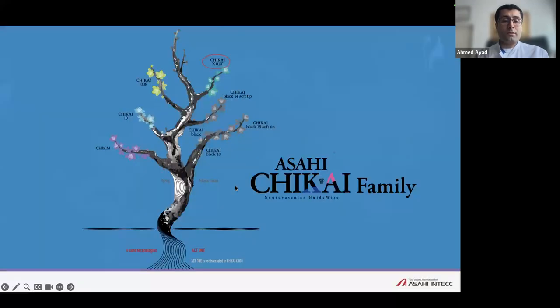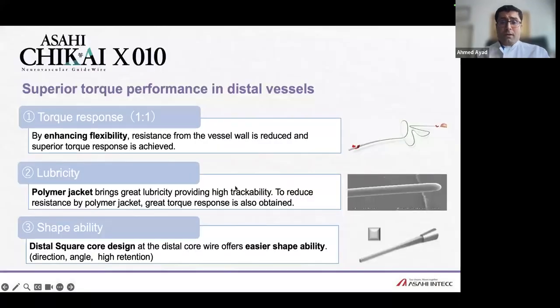Talking about this wire, actually, you have a couple of advantages using that wire, especially in the MMA. And one of the most important things is you can torque this wire very well. If you look at the MMA, especially in case of the fistula, usually you have a lot of curves with very, very tight angulation.